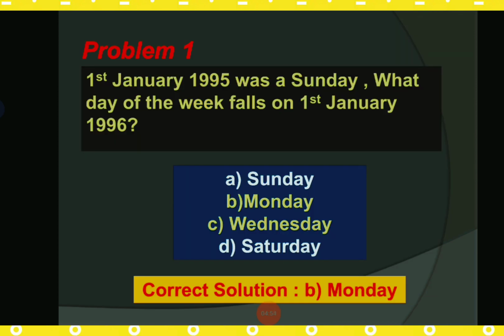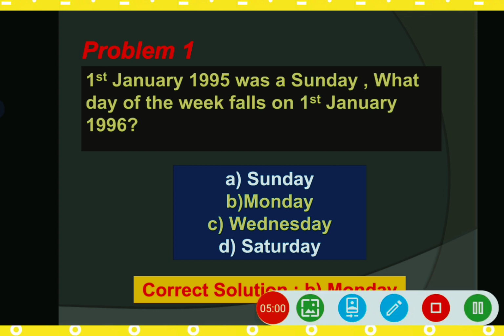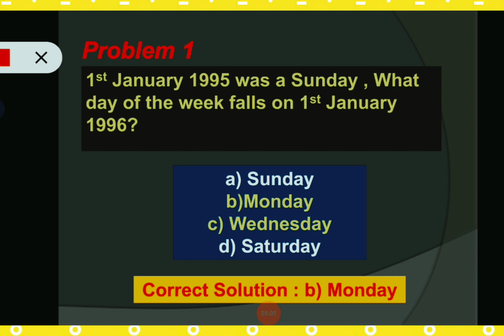So here we can see our first calendar related problem. The first problem: 1st January 1995 was a Sunday. What day of the week falls on 1st January 1996? And you all know that all questions always have four options.